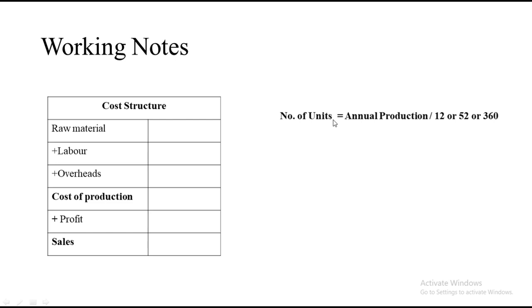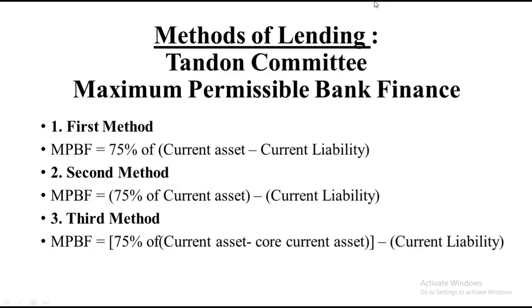After getting this, we will be solving the sum based on working capital, and after that, there will arise one question where they will ask you to find the maximum permissible bank finance. For that, there are three formulas that we'll have to follow. It's called methods of lending under the Tandon Committee, where we'll be finding the maximum permissible bank finance. Three methods are there.